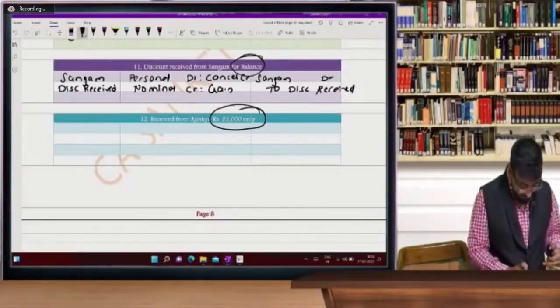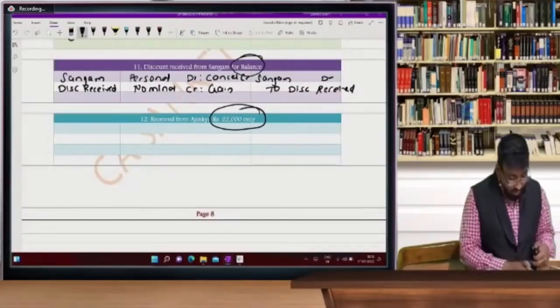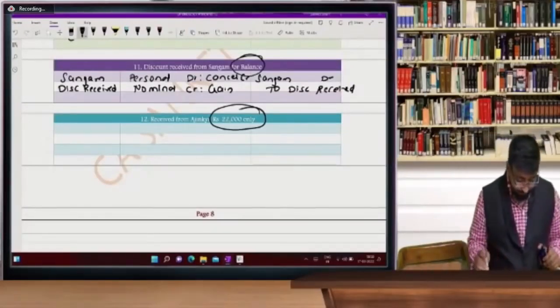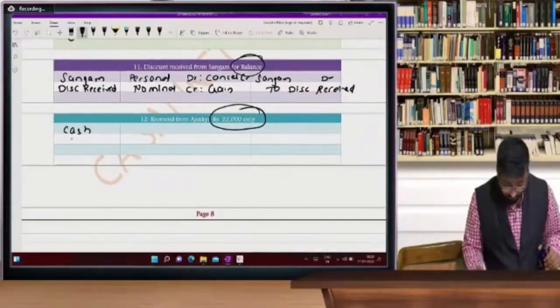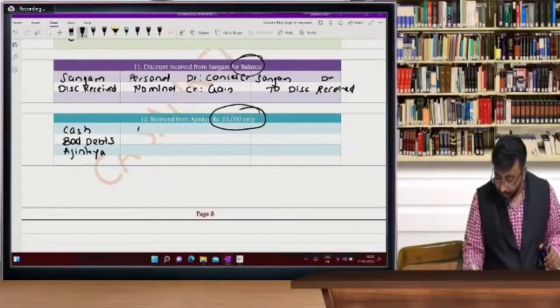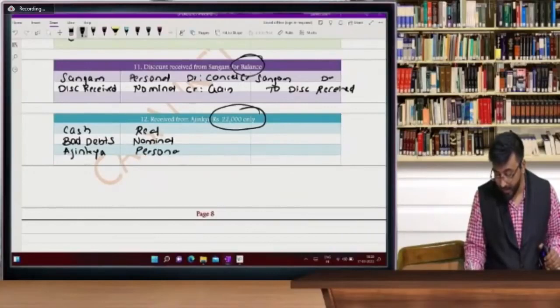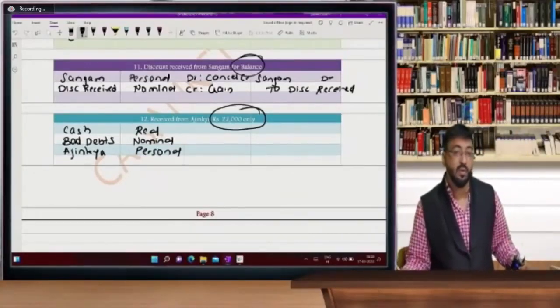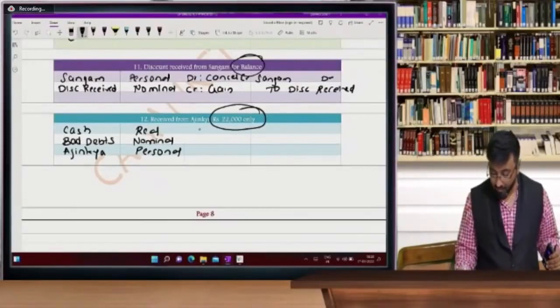Yes, bad debts. Jogu Ishwar ji is answering very fast. Cash account, bad debts account, and Ajinkya account. Cash is a real account, bad debts is a nominal account, and Ajinkya is a personal account. So here, cash debit what comes in, bad debts is a loss, and Ajinkya is a giver.